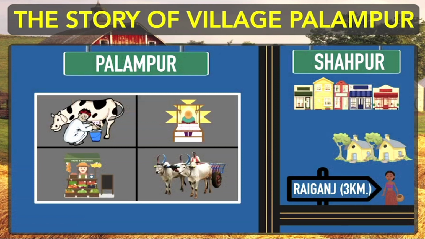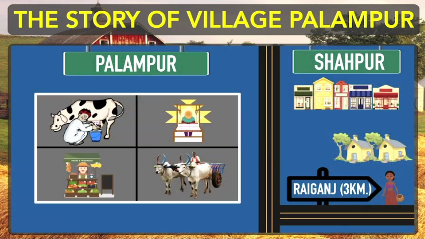They also help farmers to carry their surplus to the nearby town, Raiganj, or the nearby town Shahpur. So the people engaged in these transport activities also earn a good amount of money by helping people to move from one place to another.